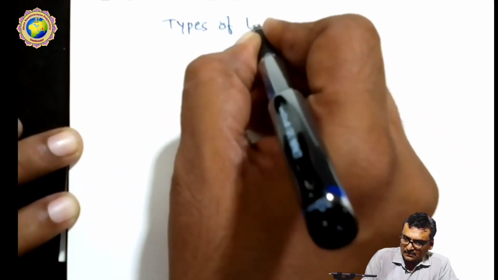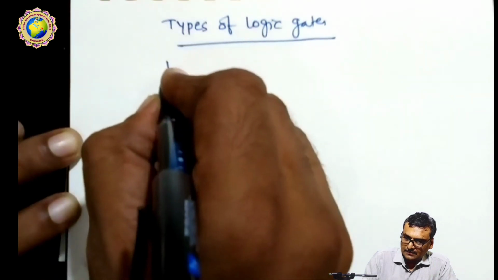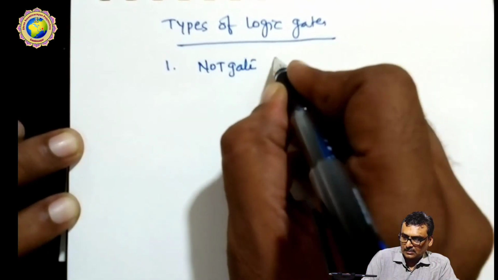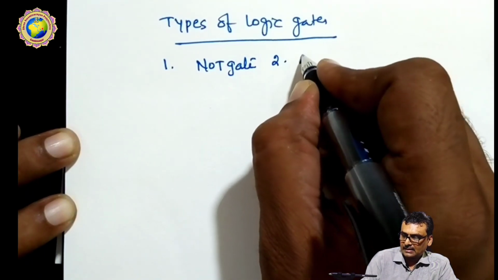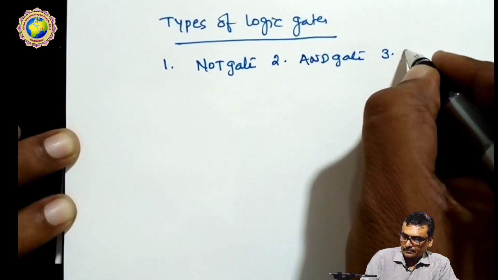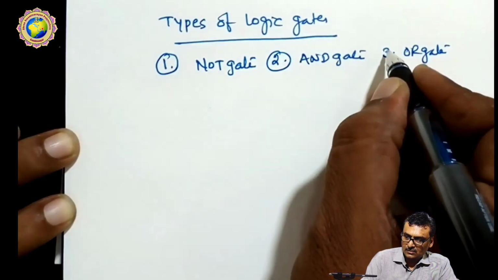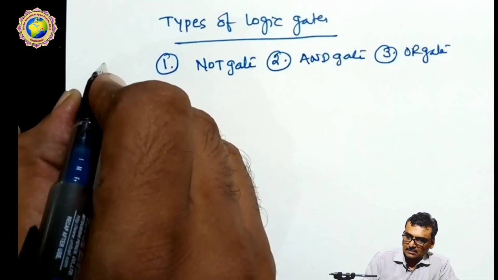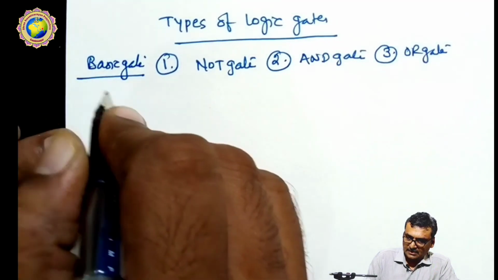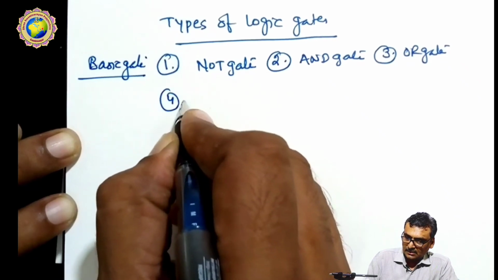So continuing with the types of logic gates. The first one is the NOT gate, the second one is the AND gate, the third one is the OR gate. So these 3 gates are called basic gates. Now using these 3 gates, we make other gates.